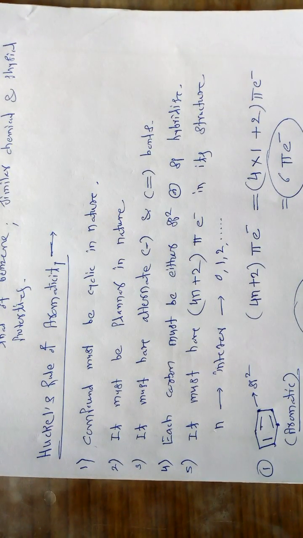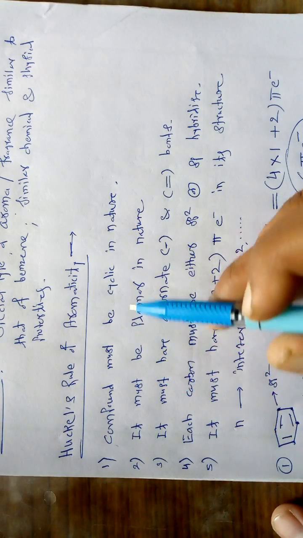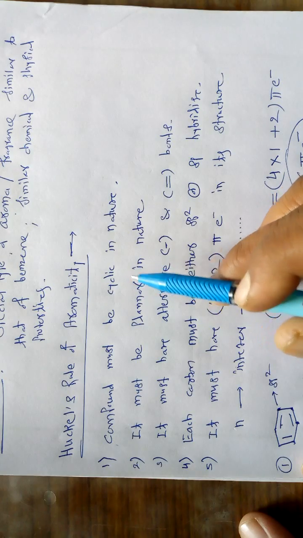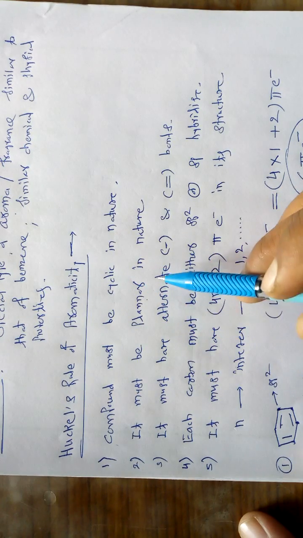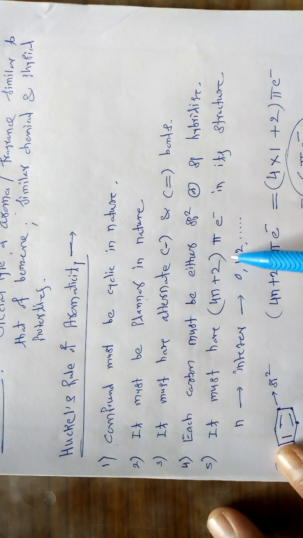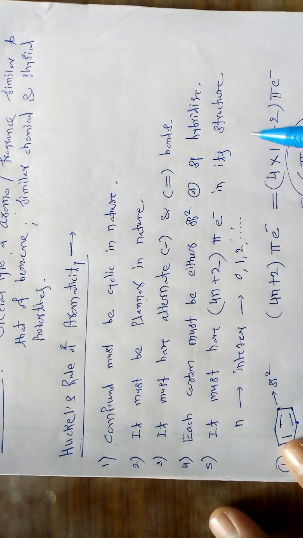So we can define an aromatic compound as a compound which must be cyclic, planar, having alternate single and double bonds, containing 4n plus 2 pi electrons. Then that particular compound is called an aromatic compound.